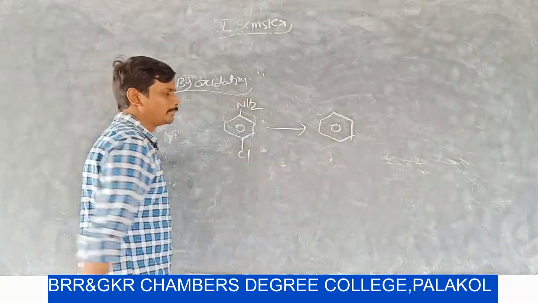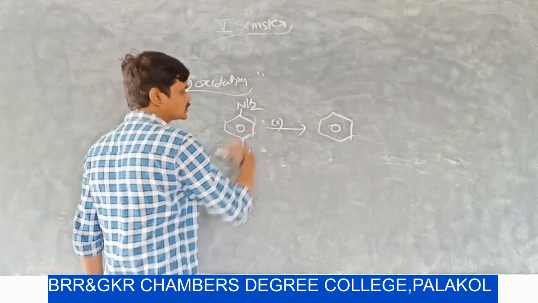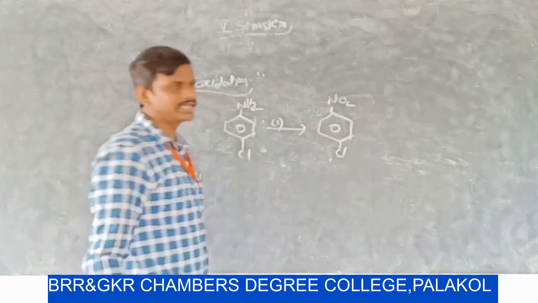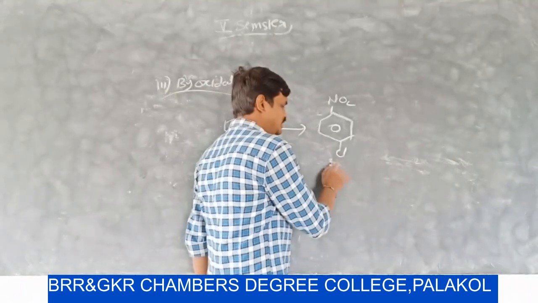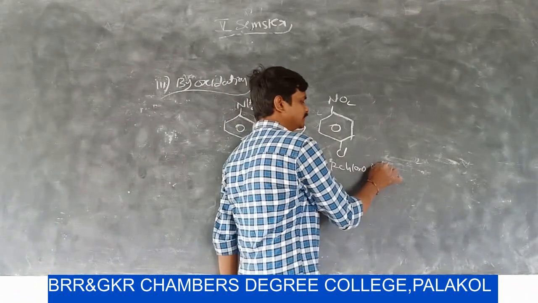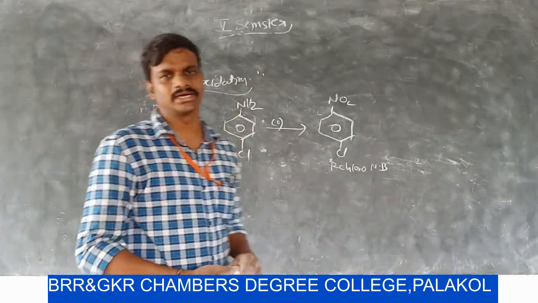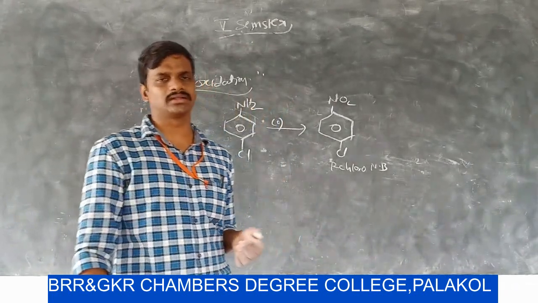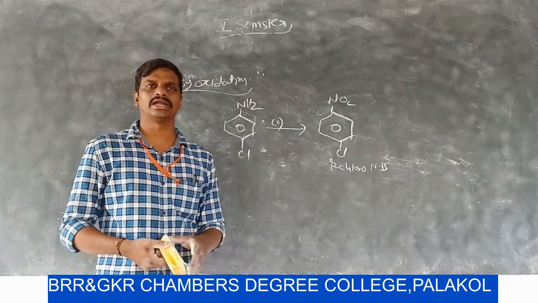Here I take para-chloroaniline. That means para-chloroaniline on oxidation reaction with alkaline peroxide, then I can get para-chloronitrobenzene. So by using this oxidation reaction also, we can get aromatic nitro compounds. So these three are the important methods for the preparation of aromatic nitro compounds.